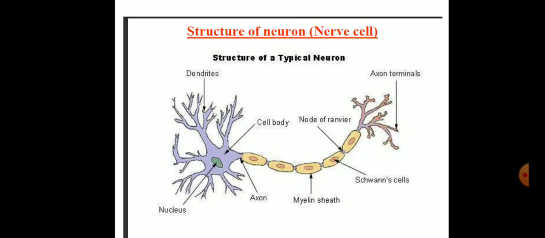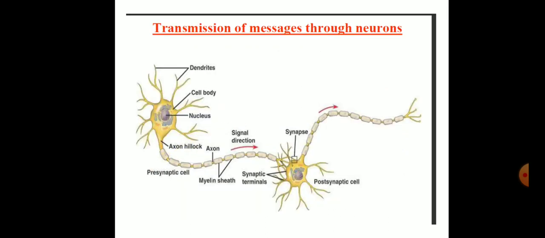There is a tiny gap between successive neurons. This gap is known as synapse. The impulses are transmitted from the axon of one neuron to the dendrite of another neuron across the synapse through chemical substances. A number of neurons held together by a sheath form a thread-like structure called nerve fibers. Several neurons together form knot-like structures called ganglia.